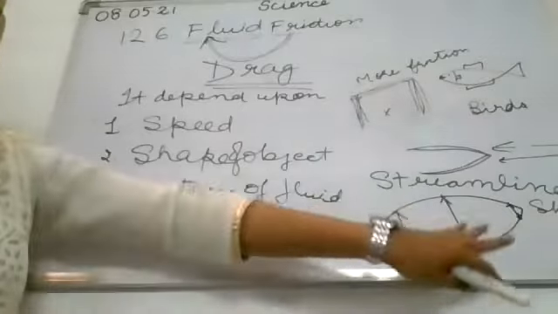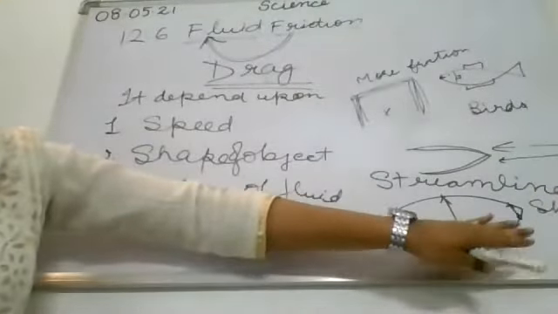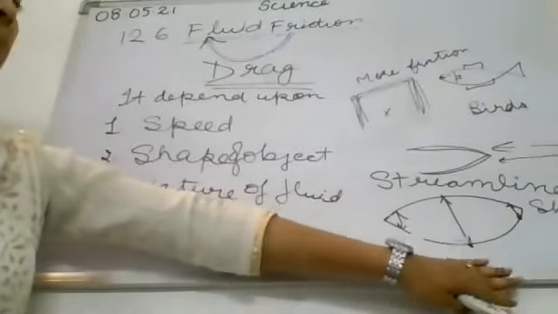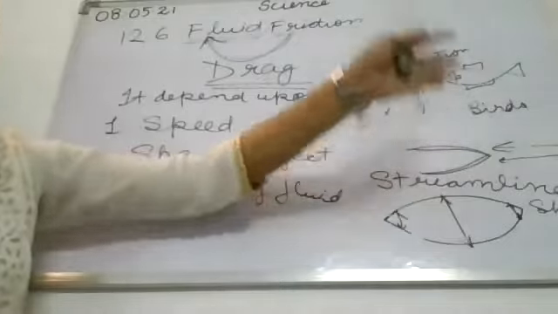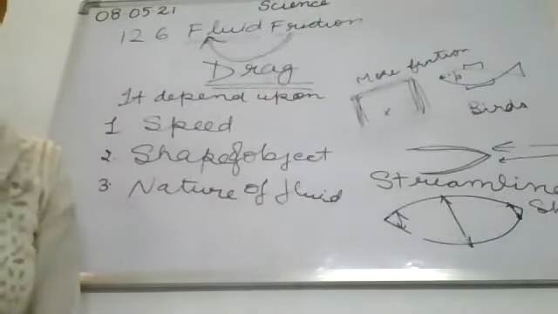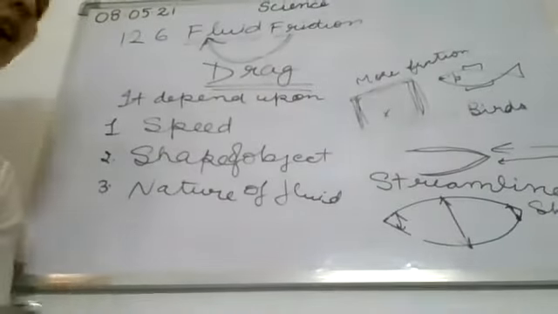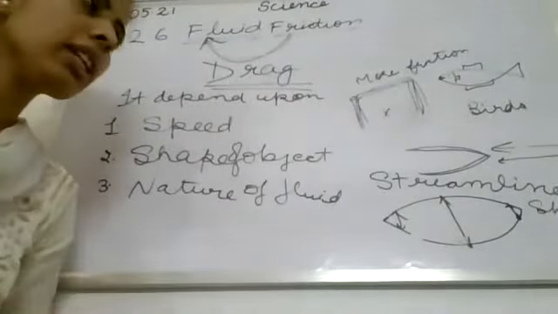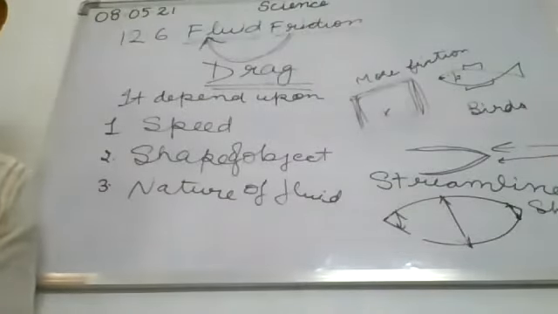Okay, so what have we done to reduce the friction? The scientists have changed the shape, and they got the idea from nature, that is, the birds and fishes. Okay, because they always move in these fluids. Clear?